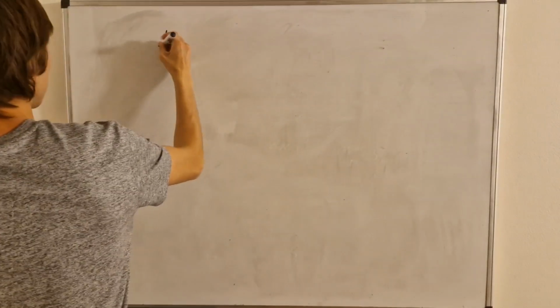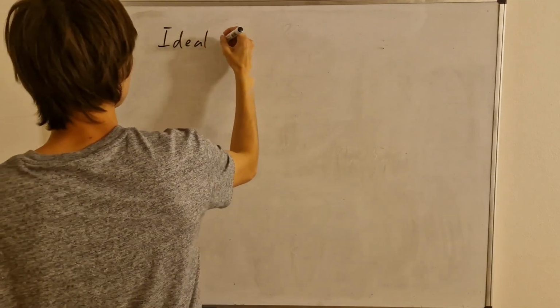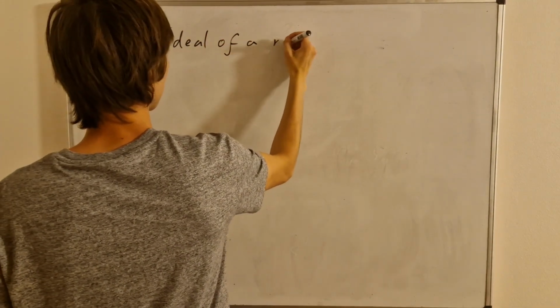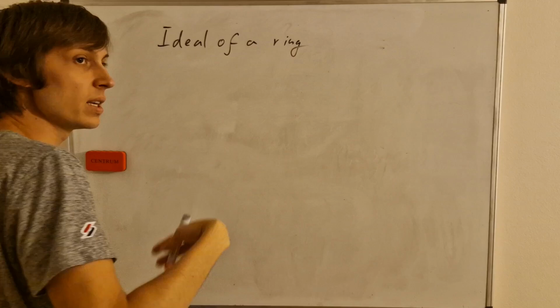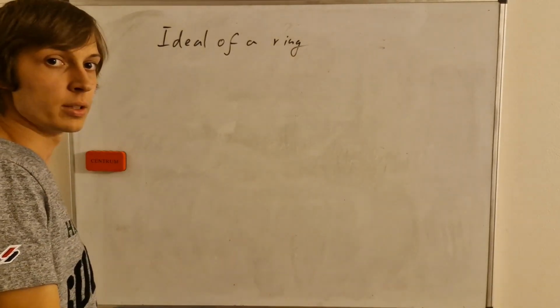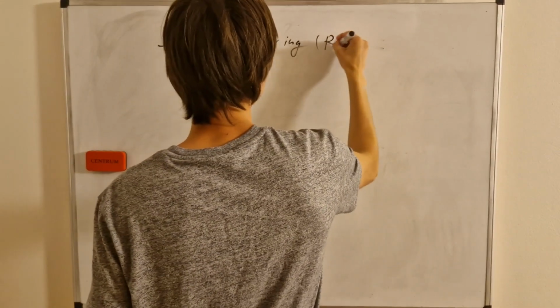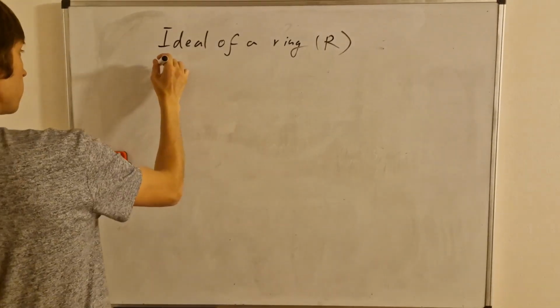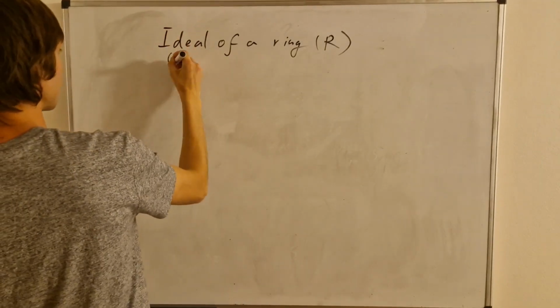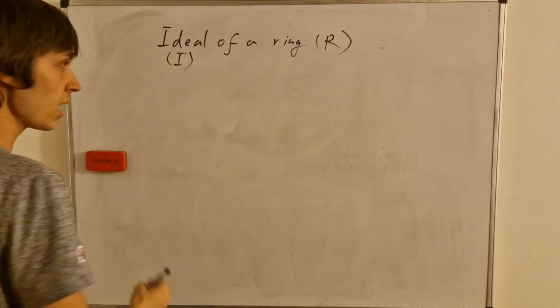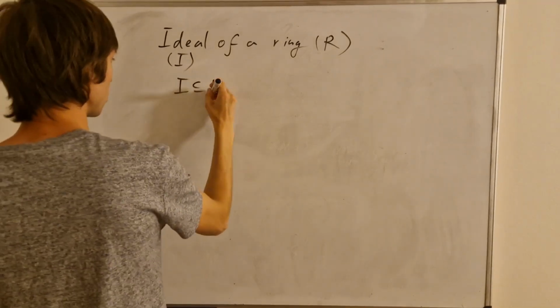So it's called an ideal of a ring. We will be denoting the ring as R. The ideal will be denoted as I, that's the common way, and it's a subset of the ring.